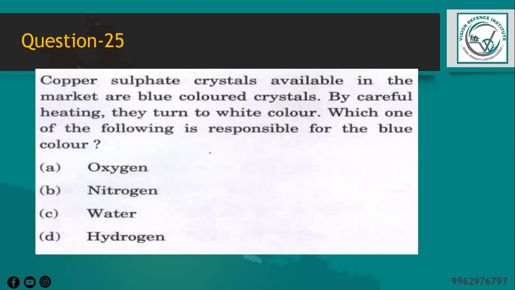Next question is, copper sulfate crystals available in the market are blue colored crystals. By careful heating, they turn white. Which one of the following is responsible for the blue color? The blue color of copper sulfate crystals is due to the presence of water molecules, that is, water of crystallization.